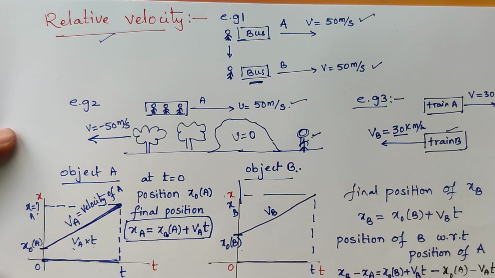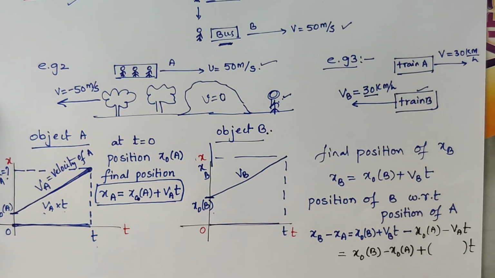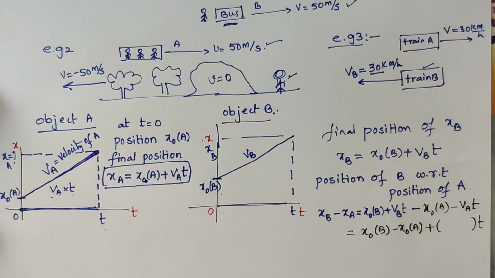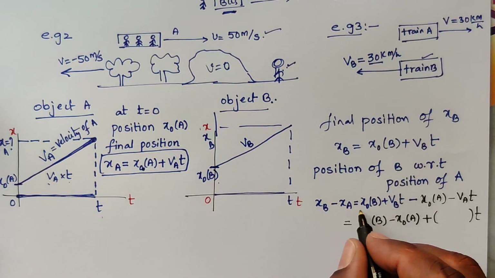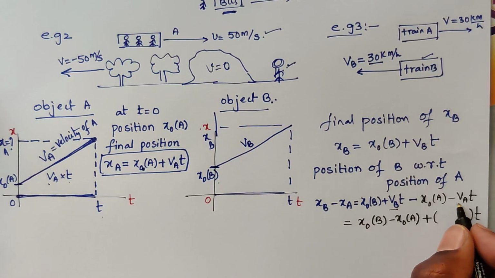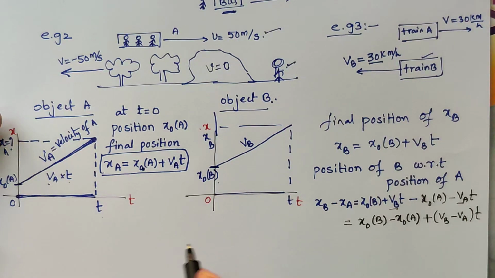So here we will get initial position of b minus initial position of a, x0 of b minus x0 of a, plus, when I take t as common, Vb minus Va.